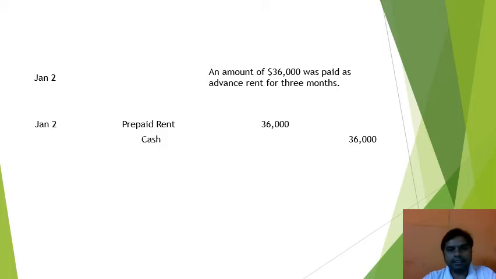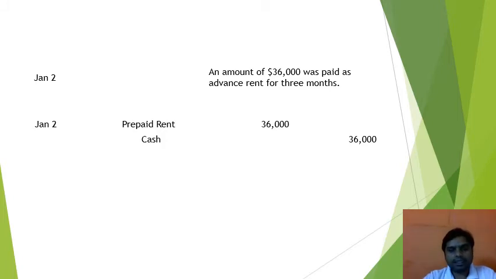The next entry is: an amount of $36,000 was paid as an advance rent of 3 months. In this entry, the company has paid $36,000 as advance rent for 3 months, right? So in this case, again the company's cash is decreasing, so the cash account will be credited.